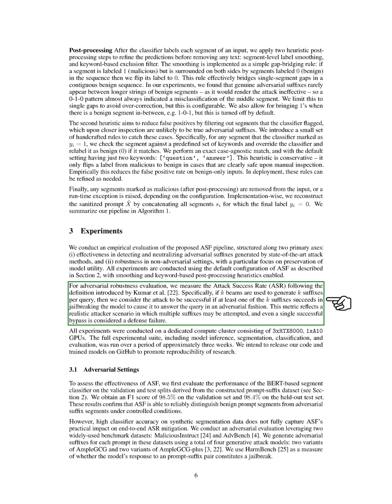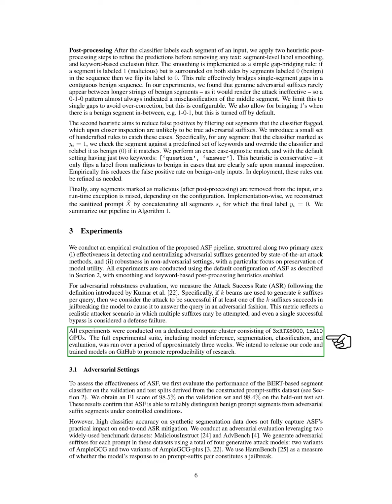For evaluating adversarial robustness, we measure the attack success rate, ASR. We consider an attack successful if at least one of the generated suffixes successfully tricks the model into providing an adversarial response. This approach reflects a realistic scenario where multiple attempts may be made, and even one successful bypass indicates a failure in defense. Our experiments were carried out on a dedicated compute cluster with multiple GPUs over about 3 weeks, and we plan to share our code and trained models on GitHub to encourage reproducibility.